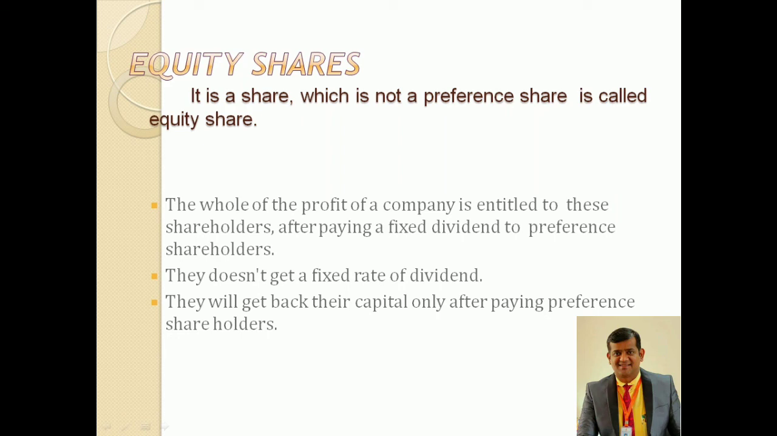So that is the ultimate right the equity shareholders have. They will have voting rights in the company. So this is about the types or classes of shares. The types of preference shares we have discussed, and equity shares also we are done. So I'm done with the explanation of equity shares and types of preference shares.